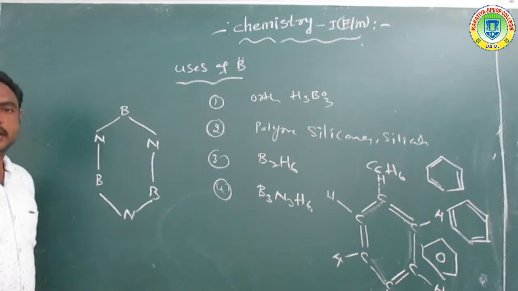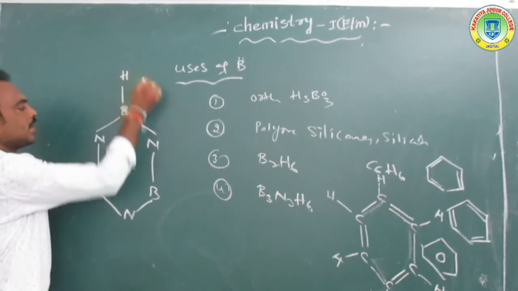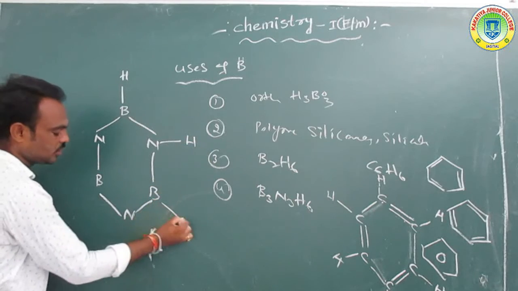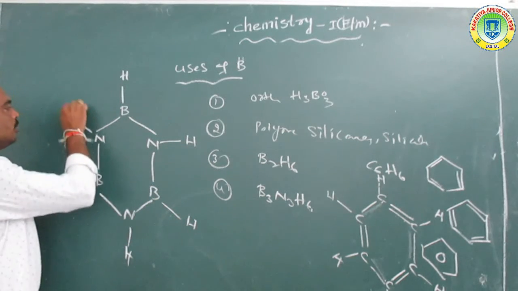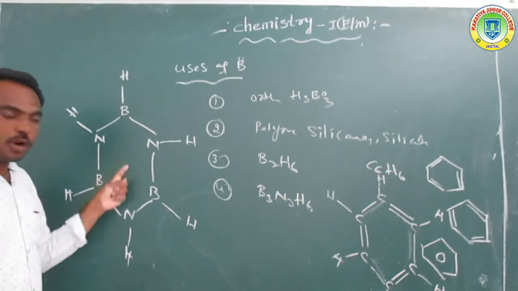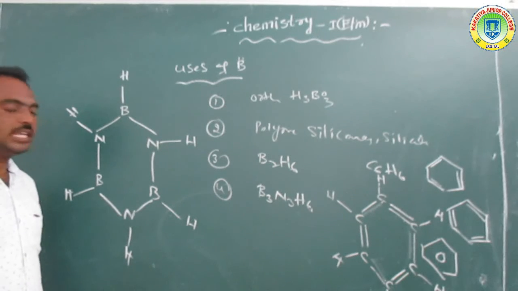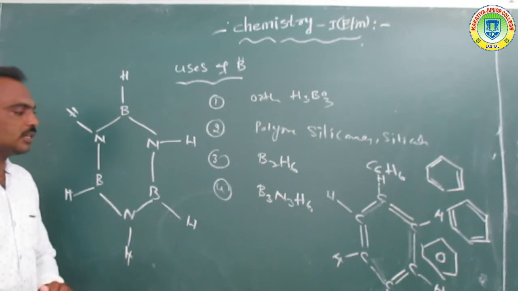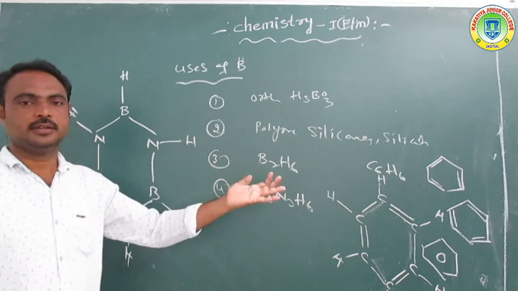Each boron and nitrogen attaches with one hydrogen. So bond H, bond H, bond H, bond H, bond H. So it is equal to the benzene structure. That's why we call it inorganic benzene.